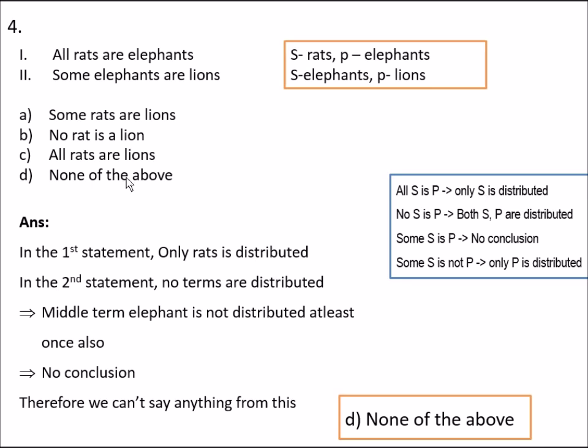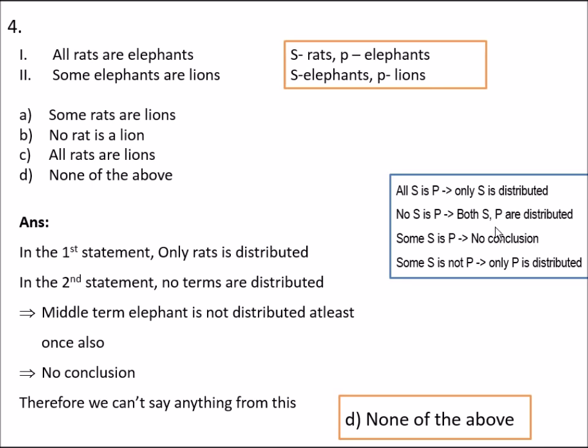In the second statement, some elephants are lions. Now consider this statement with these forms and see which one matches, then you find the corresponding conclusion. So here, some elephants are lions matches with the third one, that is, some S is P.